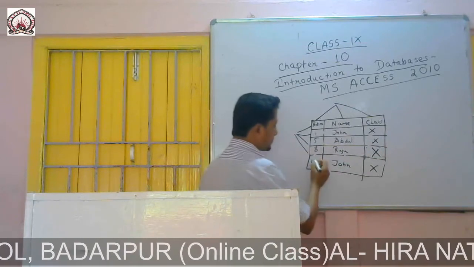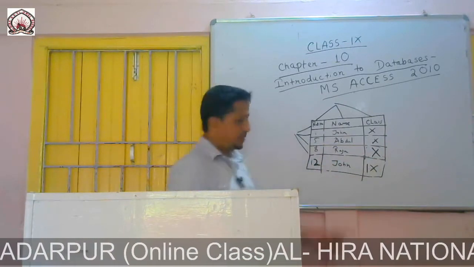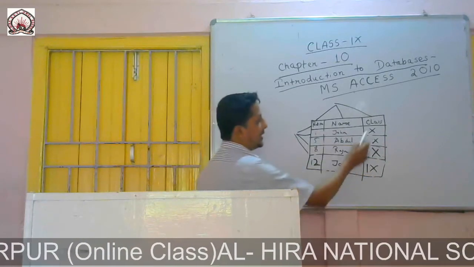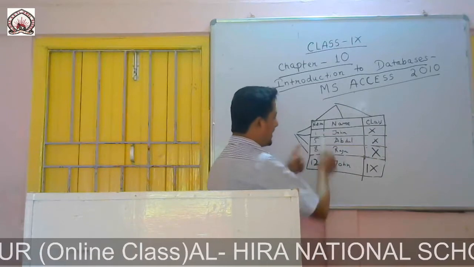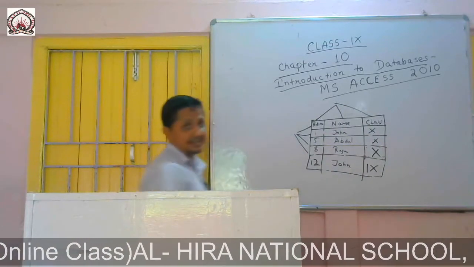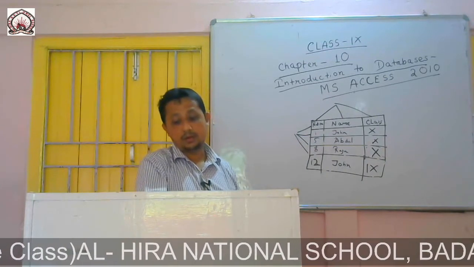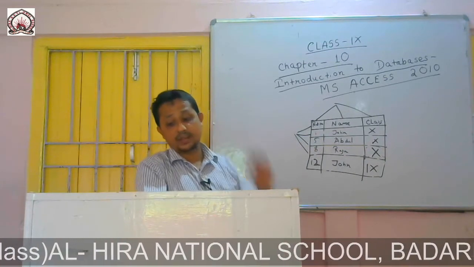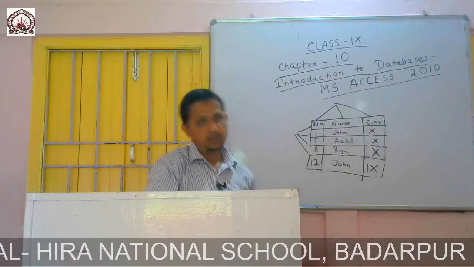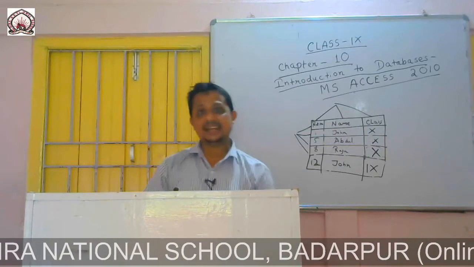John, same, this is of class 9, this is of class 9. So we can also take class also. So you can take roll number and class to differentiate between John and John. So you can say this is a composite key, a primary key that is made up of more than one attribute, here we have two attributes, is known as composite key.